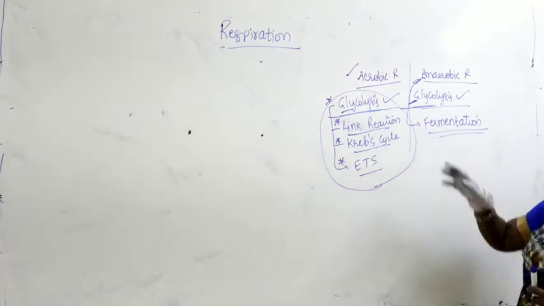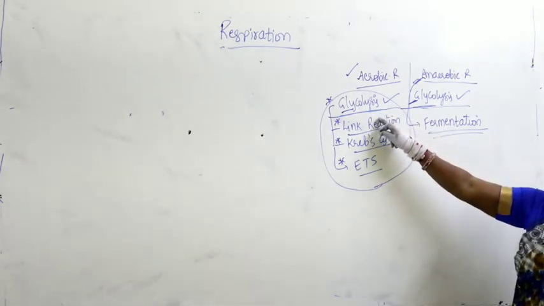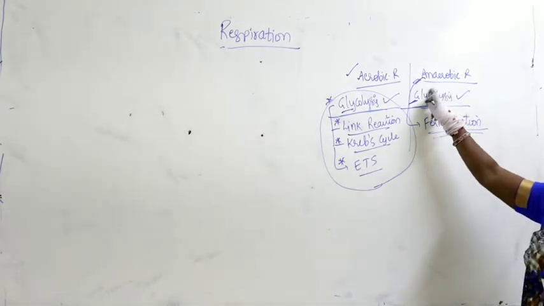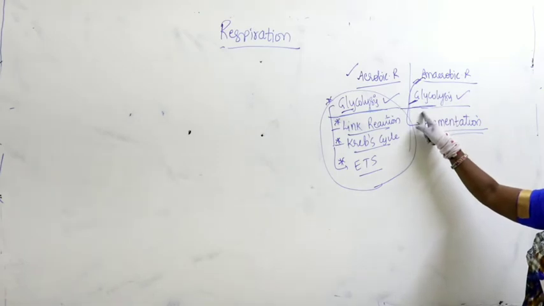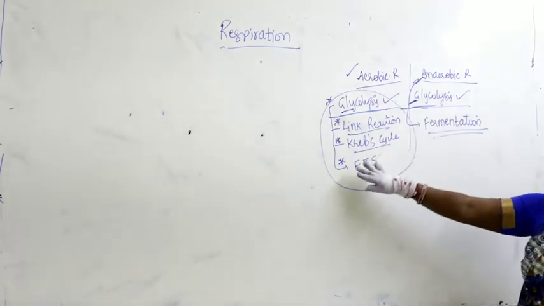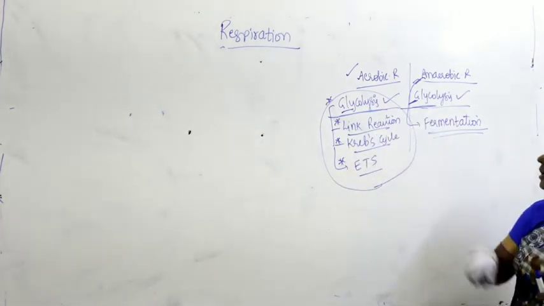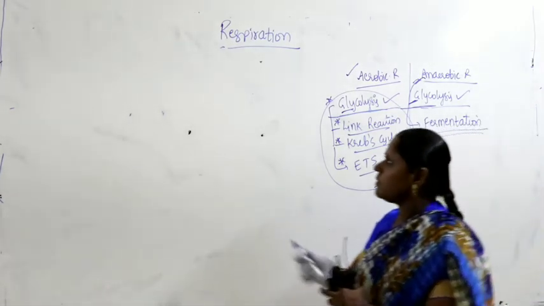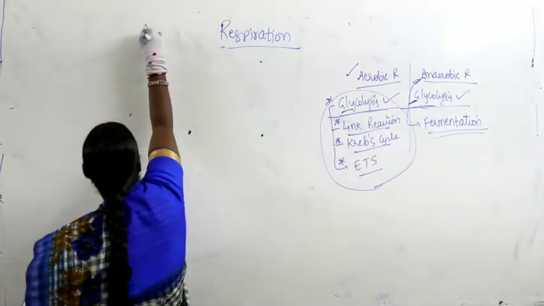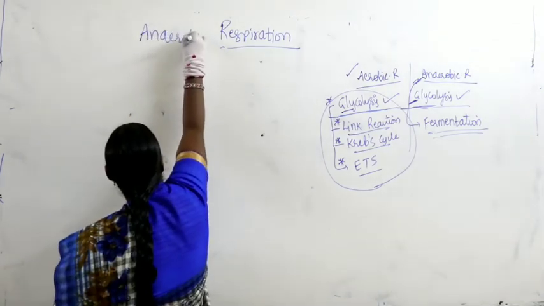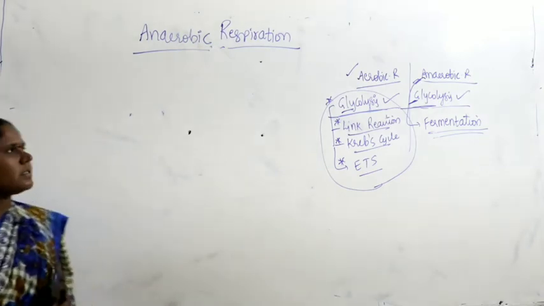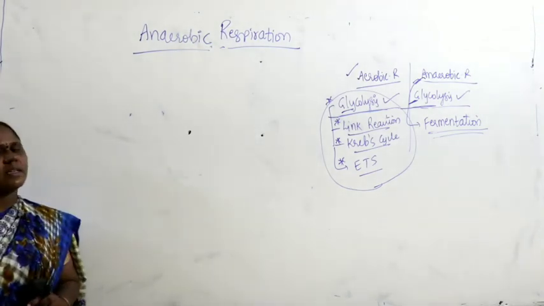So glycolysis we will start at the time of aerobic respiration. Presently let us discuss anaerobic respiration. In anaerobic respiration, the first step is glycolysis. What glycolysis is, we will come to know at the time of aerobic respiration. Let us begin with fermentation. So before aerobic respiration, let us start our discussion with anaerobic respiration.